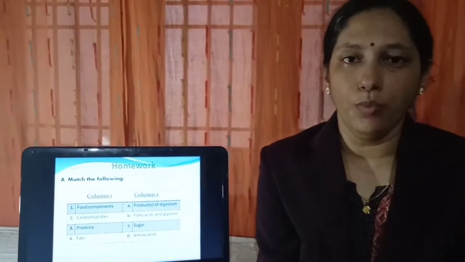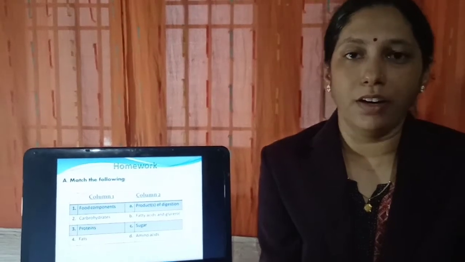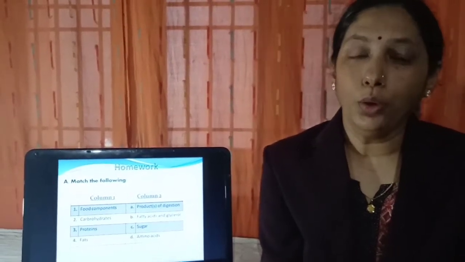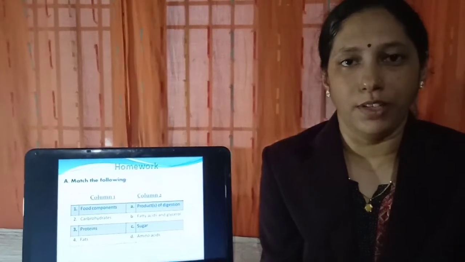Now it's time for today's homework. Go through the Extra Marks app and revise the chapter and do this exercise which is given in the image.